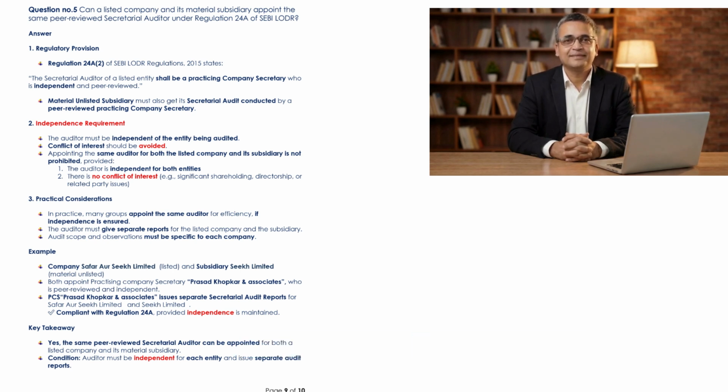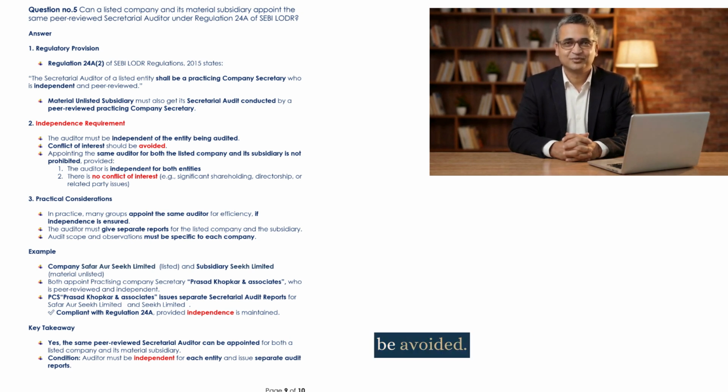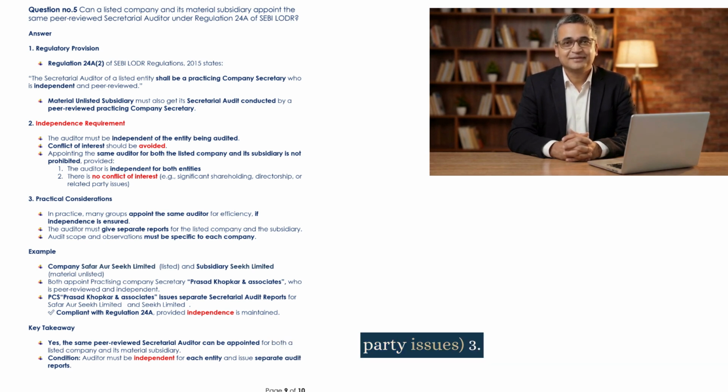2. Independence requirement. The auditor must be independent of the entity being audited. Conflict of interest should be avoided. Appointing the same auditor for both the listed company and its subsidiary is not prohibited, provided 1. The auditor is independent for both entities. 2. There is no conflict of interest, for example, significant shareholding, directorship, or related party issues.